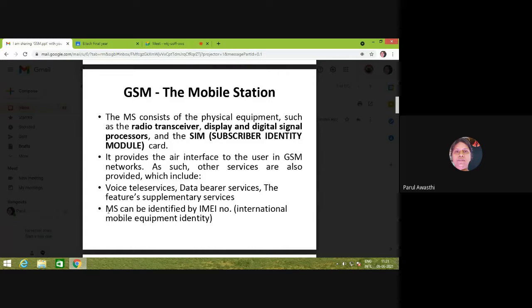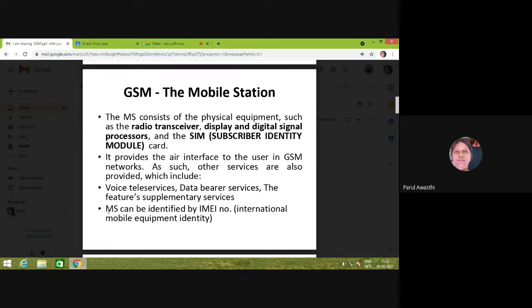This mobile station provides an air interface between the user and the tower, between the user and the base station, right? The mobile station supports voice teleservices, data bearer services, and a number of supplementary services also.